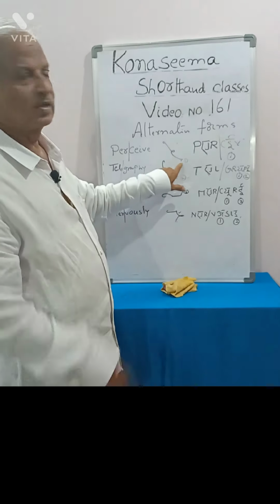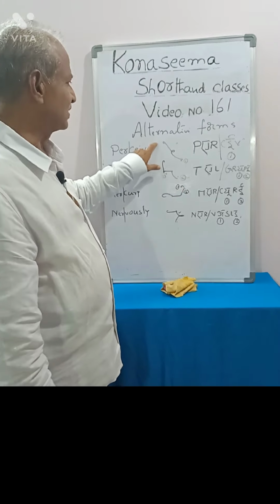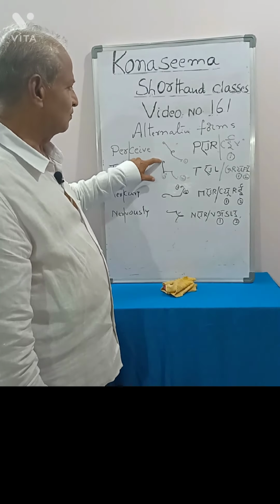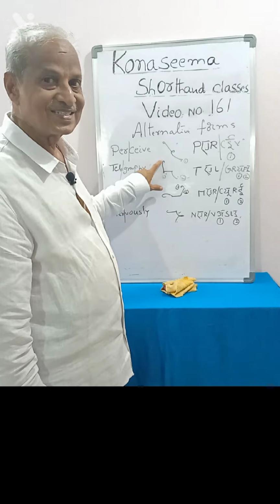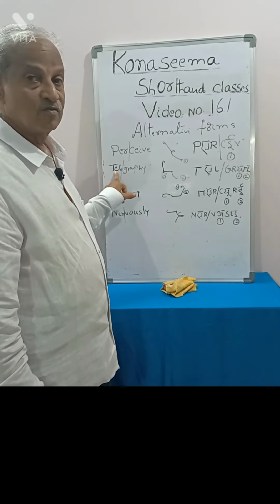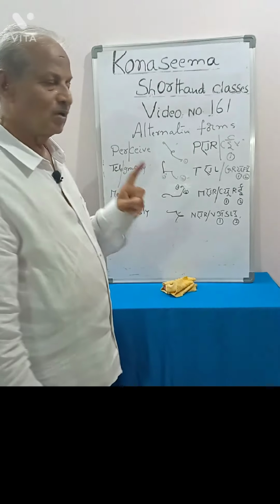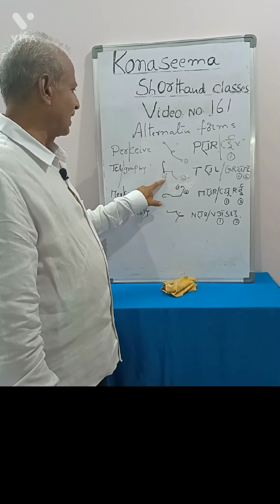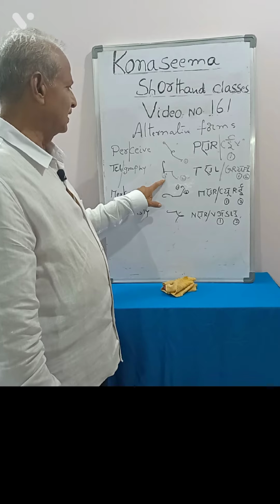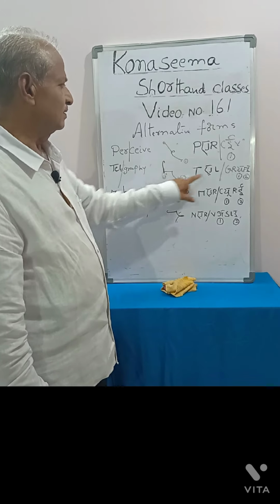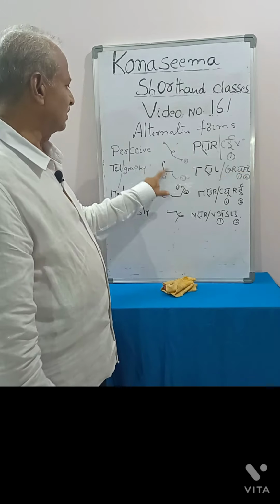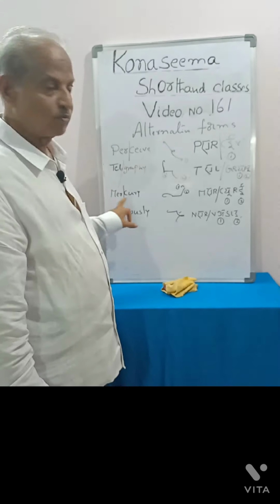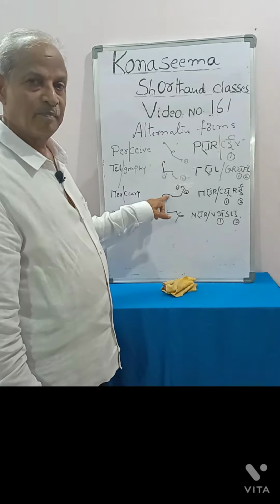Only one vowel is to be indicated for perceive. Tell, T with well hook sufficiently represents the sound of the first syllable tell. Then you have to put only two vowels. One is for ya and second is for e, telegraphy. And mercury, here not necessary to put a vowel to mer.